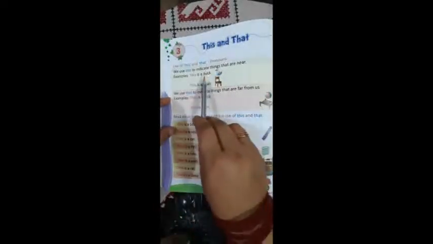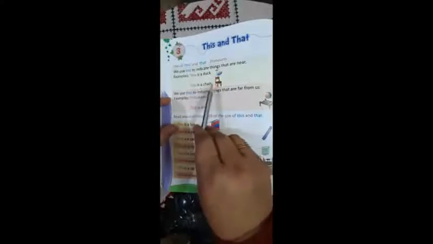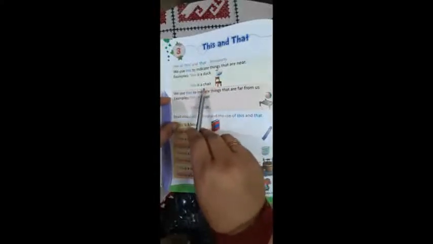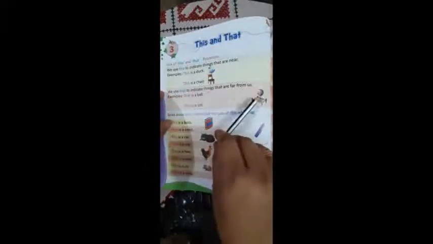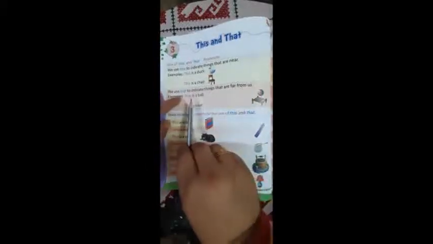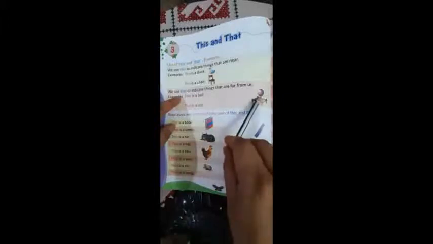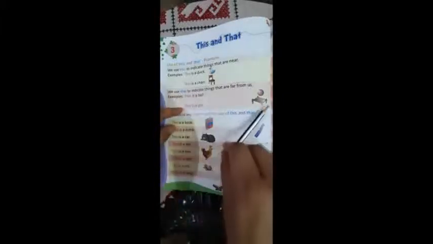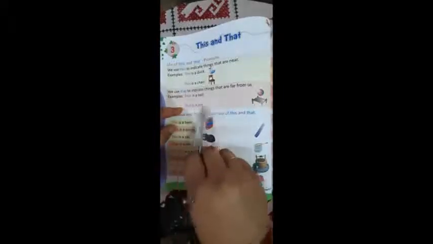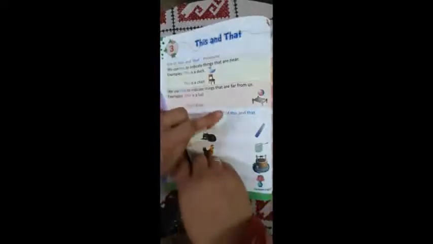जैसे डक थी वो इधर पास में थी, चेयर भी जो थी, this chair is also near to this sentence, but now this ball is far from this sentence. ठीक है. इस सेंटेंस से जो चेयर है वो दूर है. Same, that is a cot. Cot मतलब चारपाई. ठीक है. तो जो चारपाई भी है वो इस सेंटेंस से दूर है. So we can show like this, that is a ball, that is a cot.